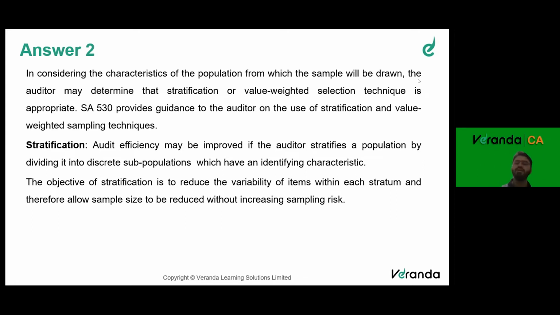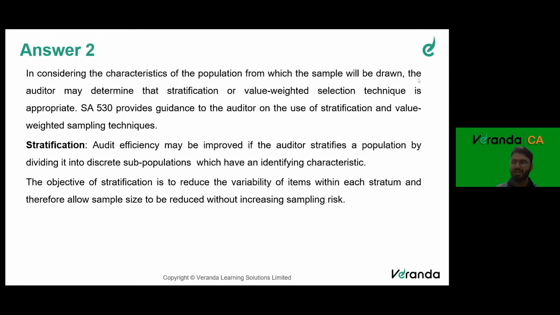So what does this mean? You have a population of 500 items. You divide the population into groups of 100 items. So now you have five subpopulations. From each of the subpopulations, you will choose samples. Now, why did you do that? With a population count of 500, it's difficult to take samples. Now, if I divide it by common characteristics, I can concentrate on the subpopulation which is more risky.